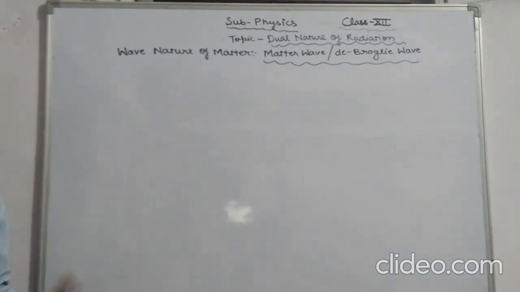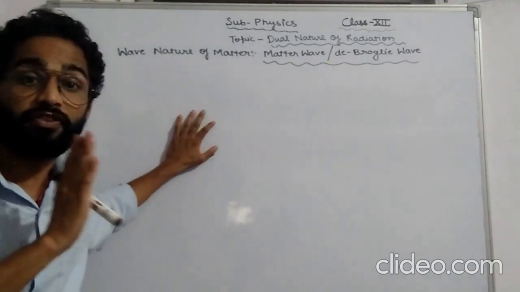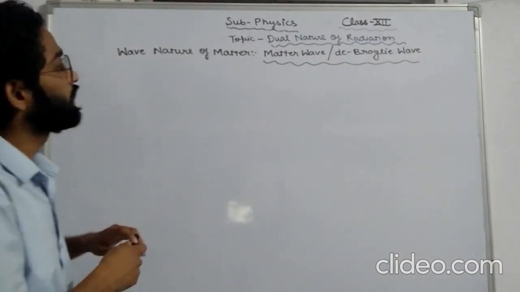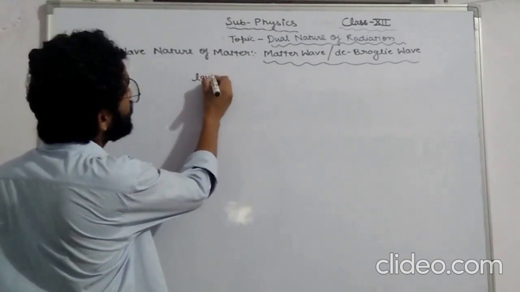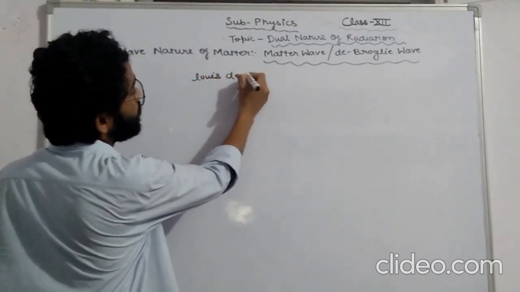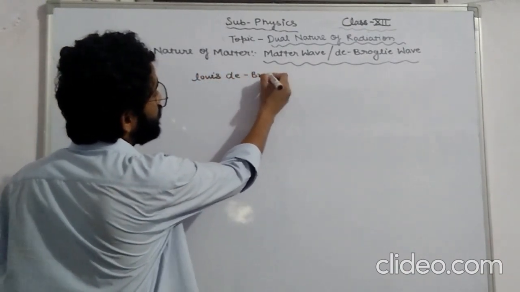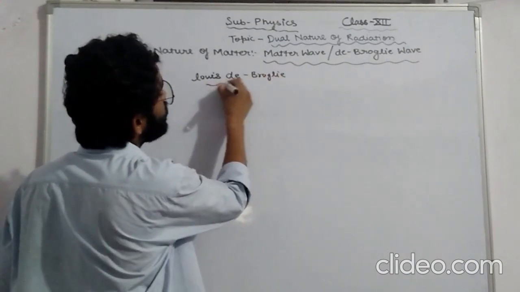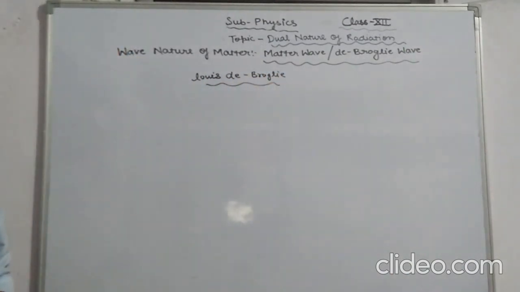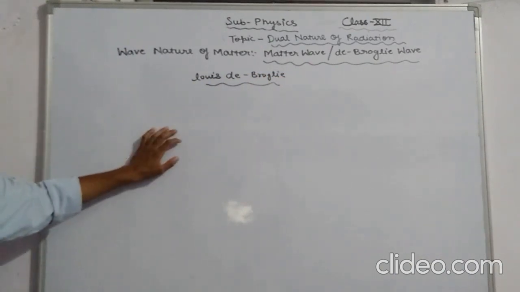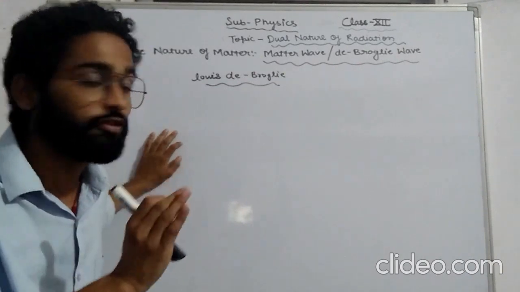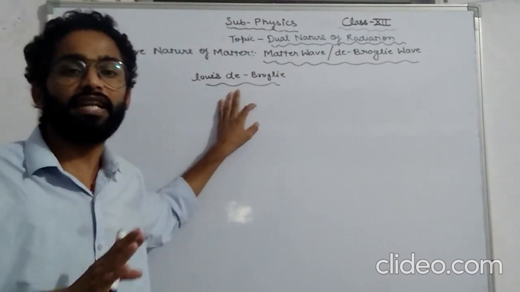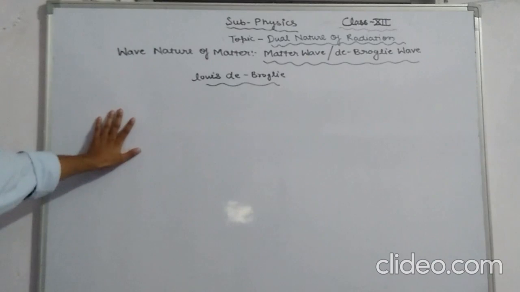According to a French physicist, de Broglie, his full name is Louis de Broglie. According to him, he suggested that a wave can guide the motion of a particle. According to him, a wave can guide what? The motion of the particle.